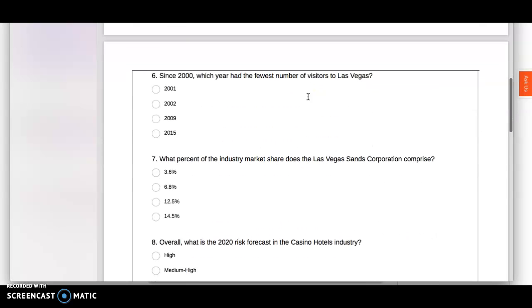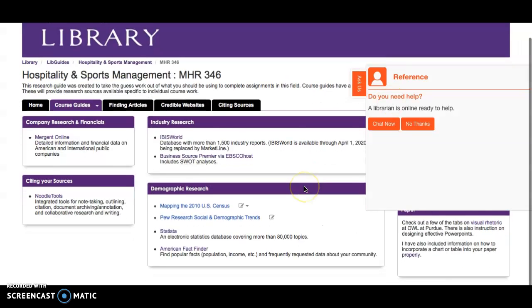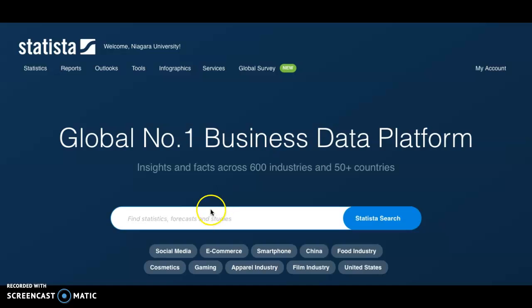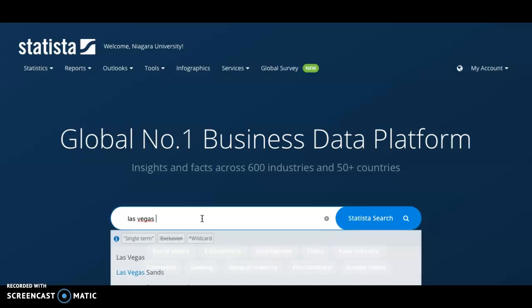Okay, the next one. Since 2000, which year had the fewest numbers of visitors to Vegas? This is a stat, so this is why you would use Statista. So in this database, we will type in Las Vegas visitors.